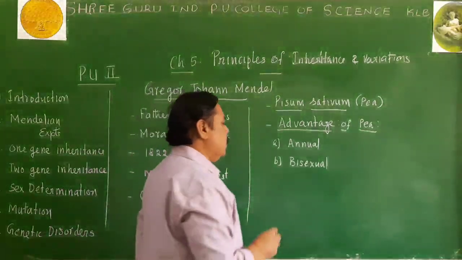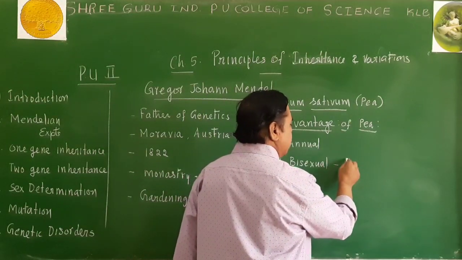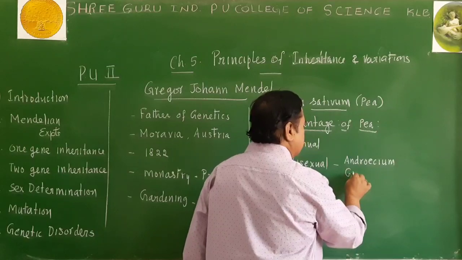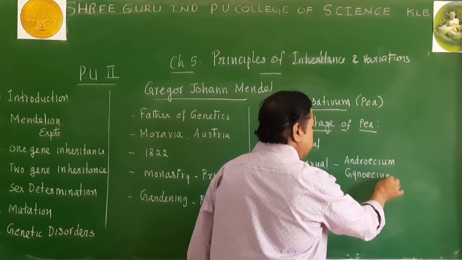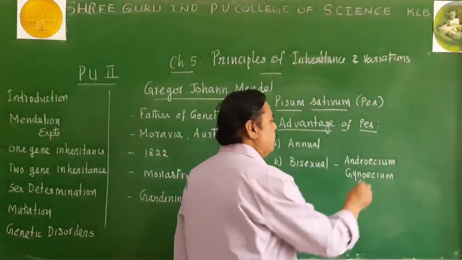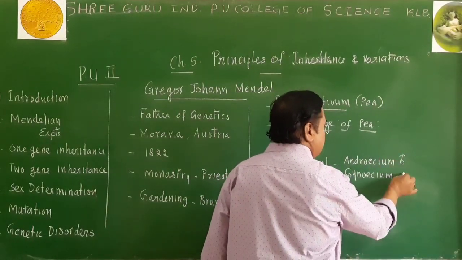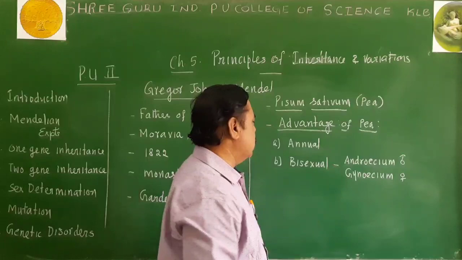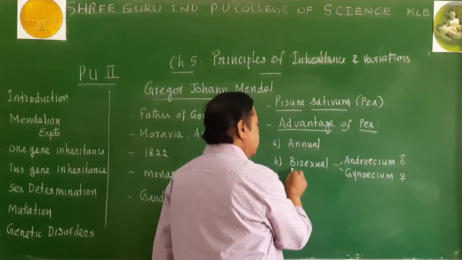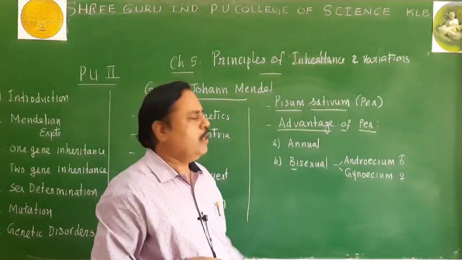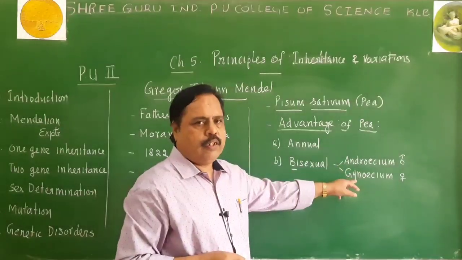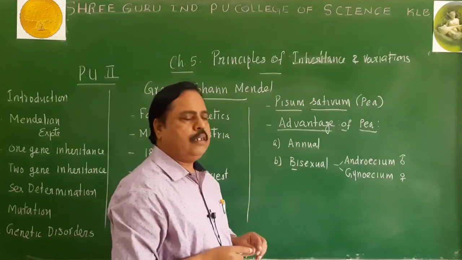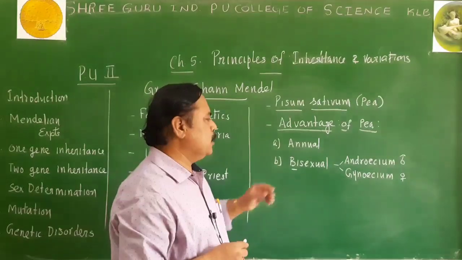The word bisexual refers to the plant which has both androecium and gynoecium. You might have heard these words androecium and gynoecium in the first year also. Androecium is the male reproductive part of a flower and gynoecium is the female reproductive part of a flower. When a flower has both androecium and gynoecium, it is called a bisexual flower. If it has only one of these, then it will be called a unisexual flower. But Pisum sativum produces bisexual flowers.